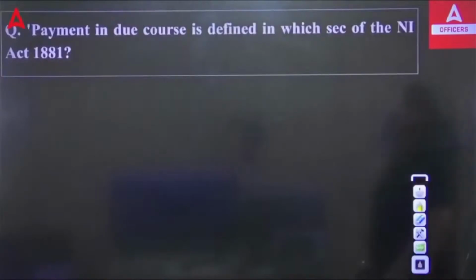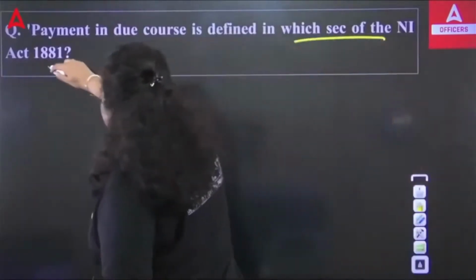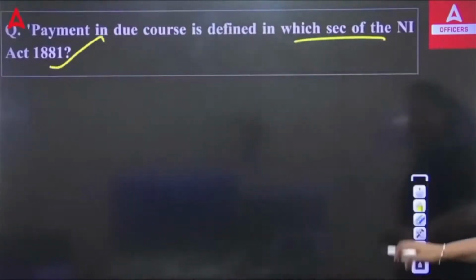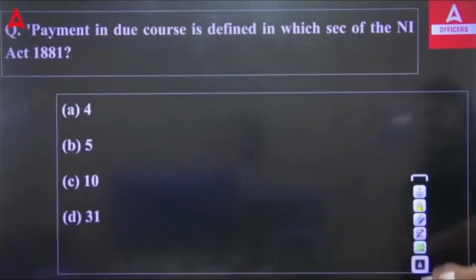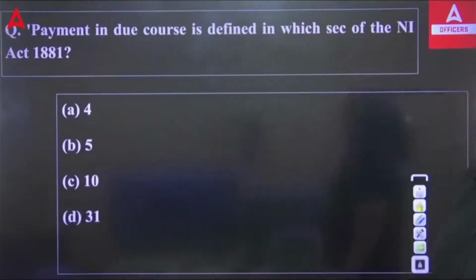Next, payment in due course is defined in which section of the Negotiable Instrument Act 1881? You have to answer: Section 4, 5, 10 or 31. Which particular section talks about payment in due course?